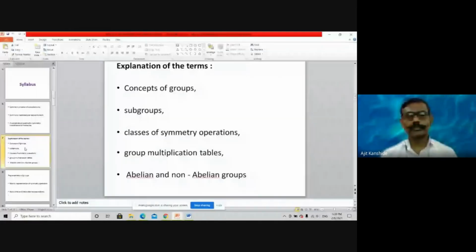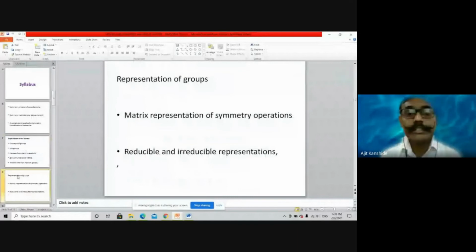Next point, that's representation. Representation is done by means of matrix. So the basic concept of the matrix I discussed, and for various operations, maybe identity, maybe reflection, simple reflection, xz, yz. For example, if I consider xz reflection, then what is not there? y is not there. So the y component will be negative, with which we can represent the 3x3 matrix for reflection.